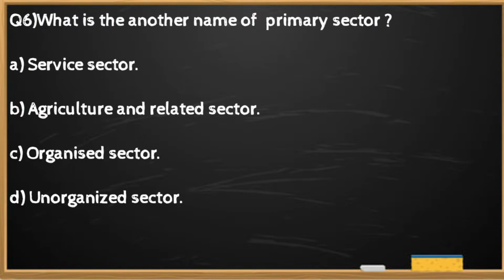Question number 6. What is another name of primary sector? The right option is B. The another name of primary sector is agriculture and related sector.